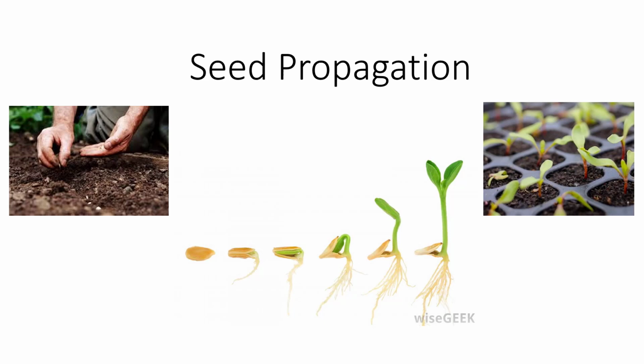Plant propagation is the reproduction of new plants from seeds and vegetative parts of the plant, such as leaves, stems, and roots. The two major methods of plant propagation are sexual and asexual propagation. Sexual propagation is the reproduction of plants via seeds. Asexual reproduction produces a plant that is genetically identical to its parent. I'm Dr. DeBusk, and in this video, I'll focus on seed propagation.